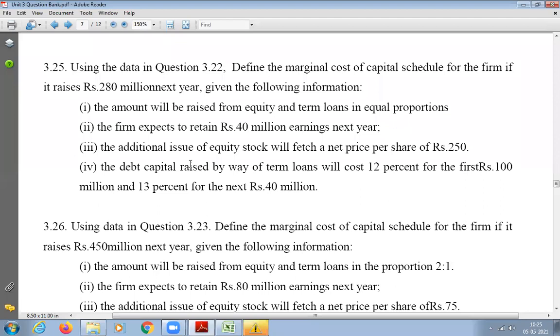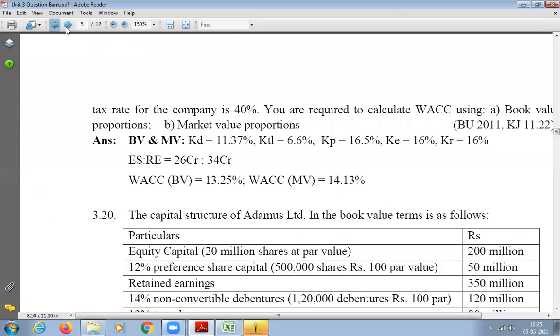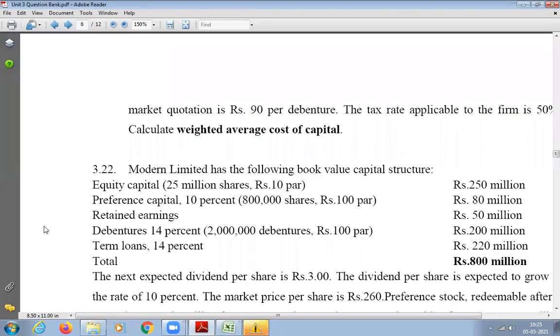Next, the additional issue of equity stock will fetch a net price of how much? What will become your equity share price now? 250. I'm not asking about the total value, I'm just asking about the per unit share. Per share will be 250. How much was it earlier? We will go back and check. 3.22 is here. The market price of share earlier was 260. Are you able to see? I'm highlighting it. So 260. Now it has increased or decreased?